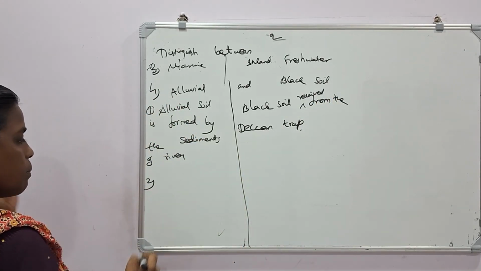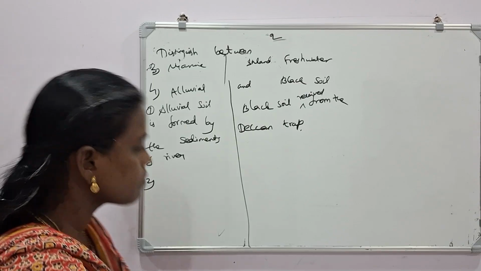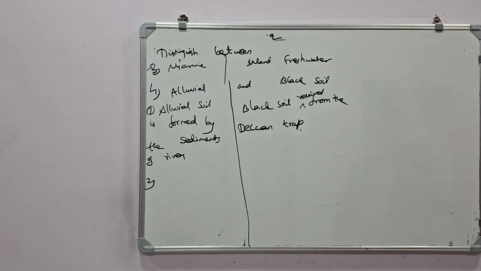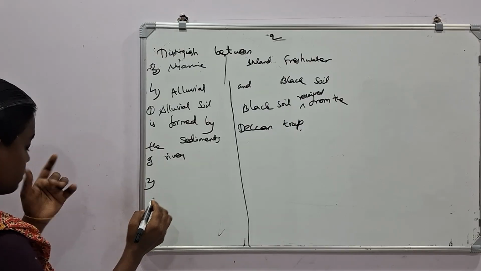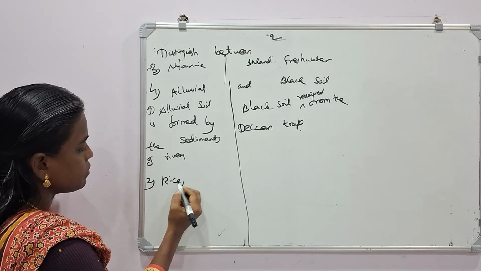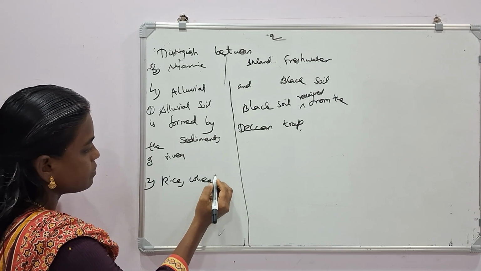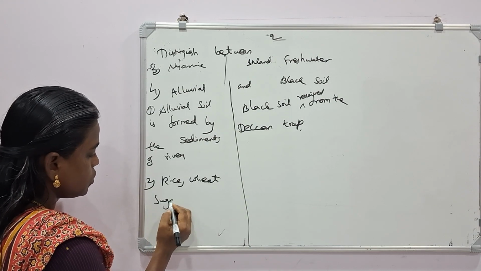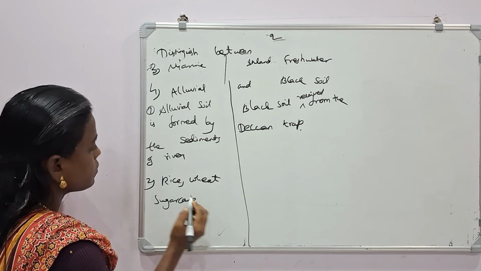Then the second point: here the soil is suitable for rice, wheat, sugar cane.